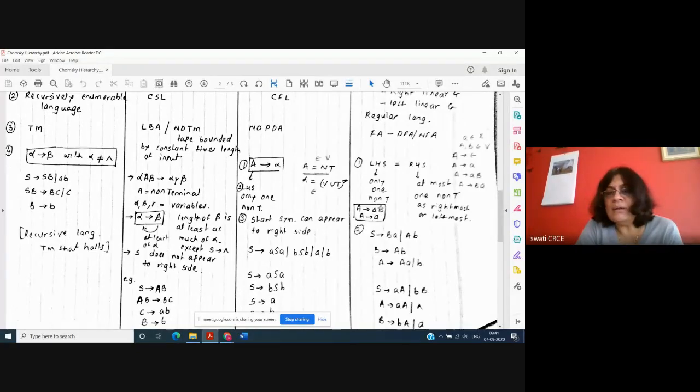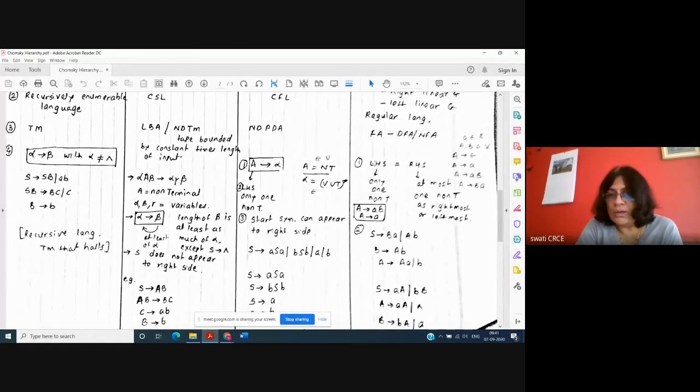And the variable can be to the left or to the right. If the variable is to the right hand side, then it is a right linear grammar. And if the capital B is to the left hand side, then the grammar is the left linear grammar. Are you understanding? We are writing the rules by using LHS and RHS.